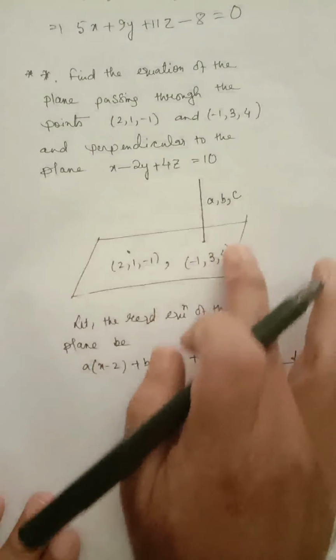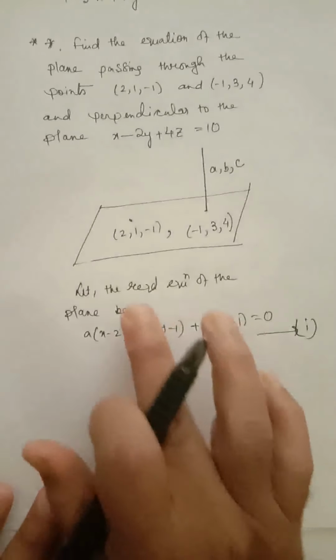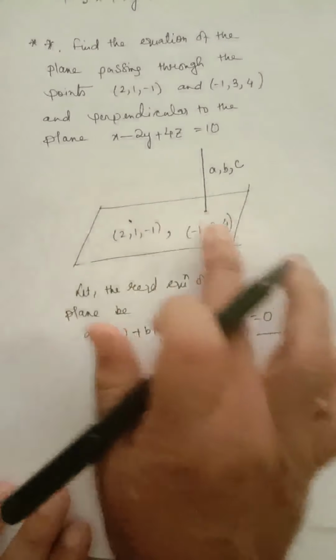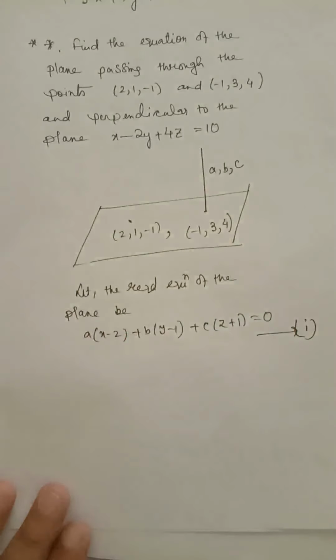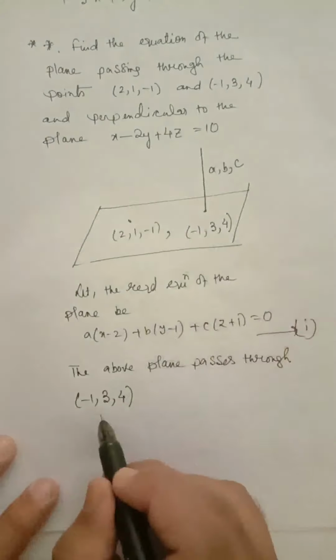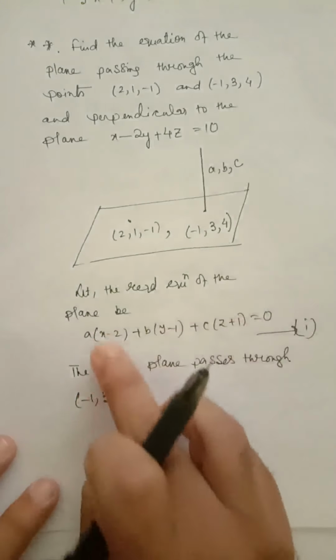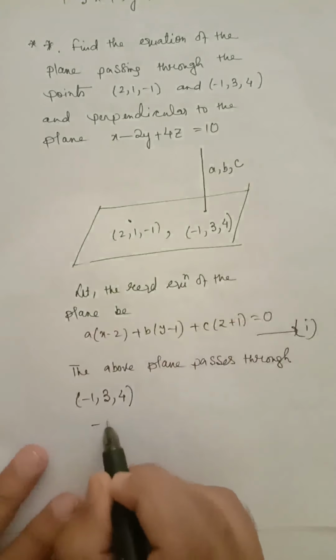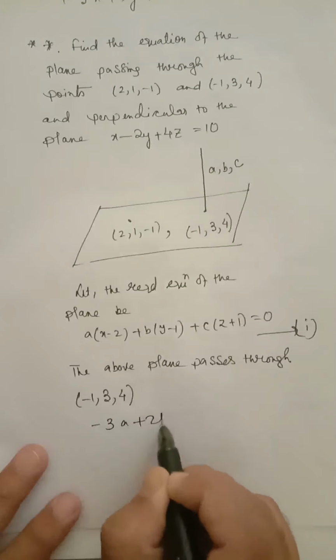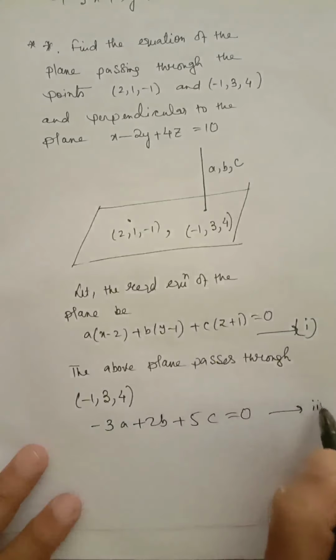Assuming this, the plane passes through this point. This is the normal. And now the required plane also passes through this point. The above plane also passes through minus 1, 3, 4. So this point will satisfy the equation of the plane. So we'll put x equal to minus 1 here. We will get minus 3a plus 2b plus 5c equal to 0. This is our number 2.